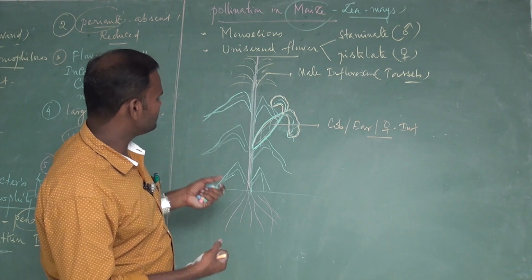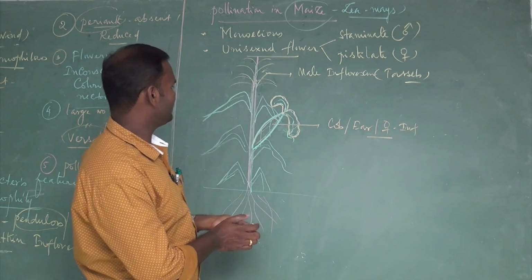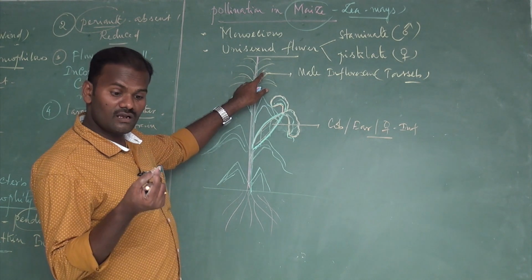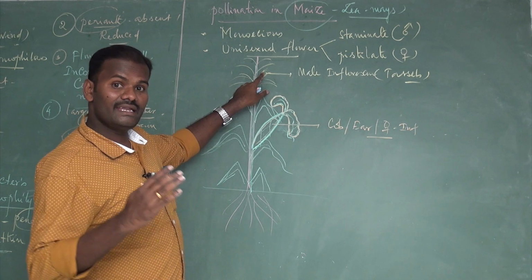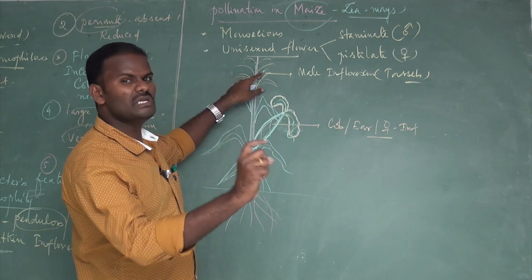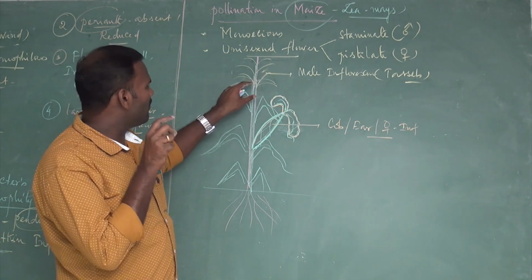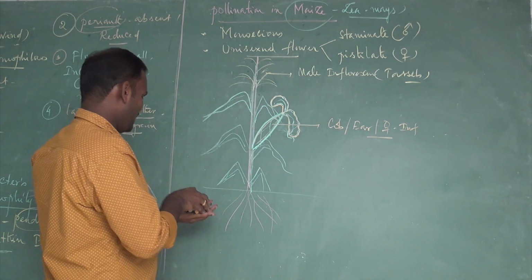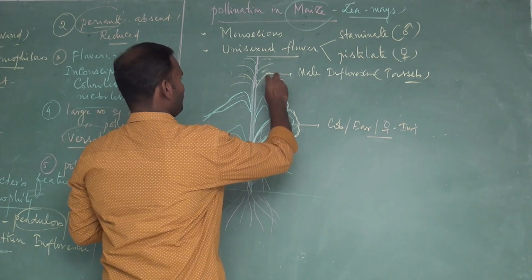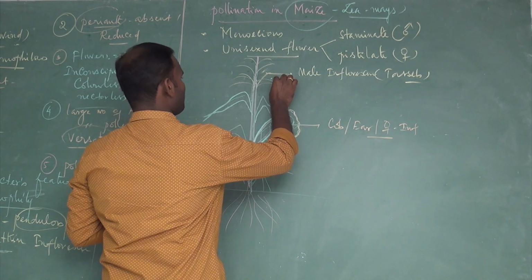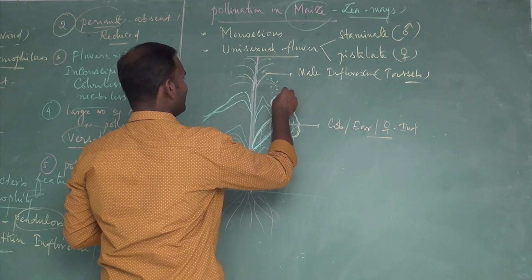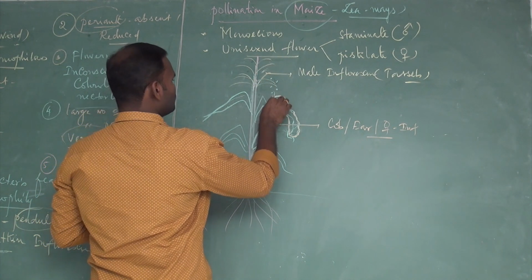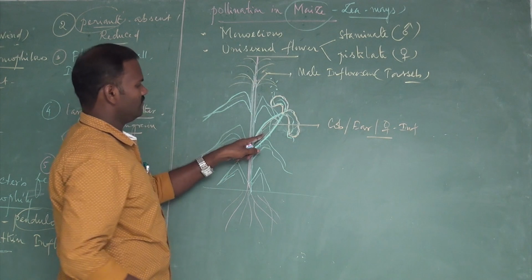So how does pollination take place? The pollen grains of maize are large and heavy, and cannot be carried by a light breeze. So a mild wind shakes the male inflorescence. As a result, the pollen grains are liberated and fall down vertically to reach the stigma of the female inflorescence.